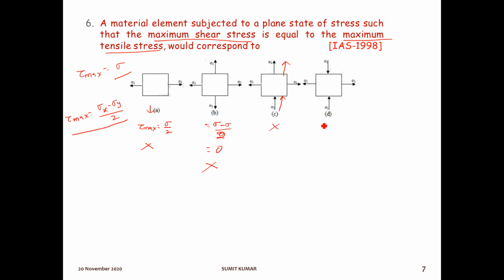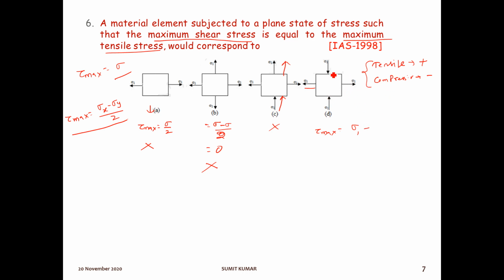So just check the final option, which is tau max equal to sigma x. Sigma x is what? Sigma 1, correct? Minus, this is compressive in nature. Always remember, we take tensile stress as positive and compressive stress as negative. You can also assume tensile as negative and compressive as positive, but whatever you assume, it must be kept constant throughout the questions.